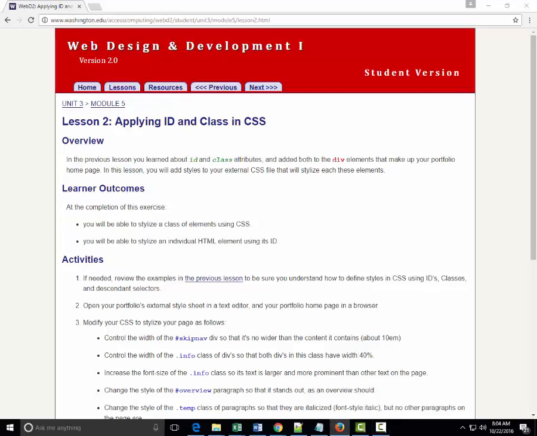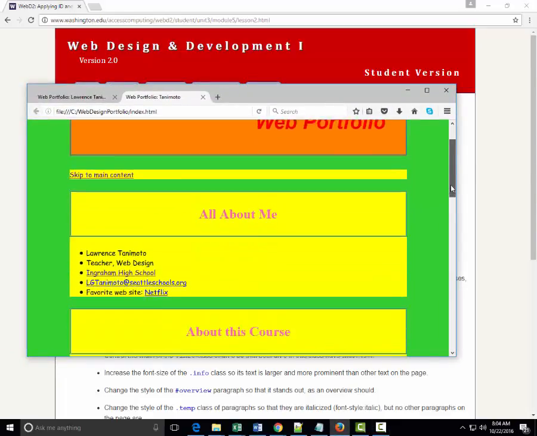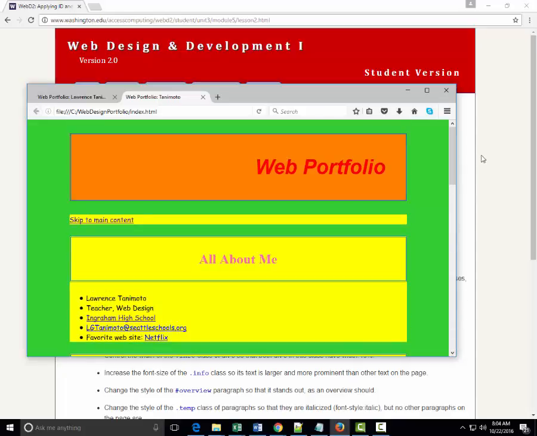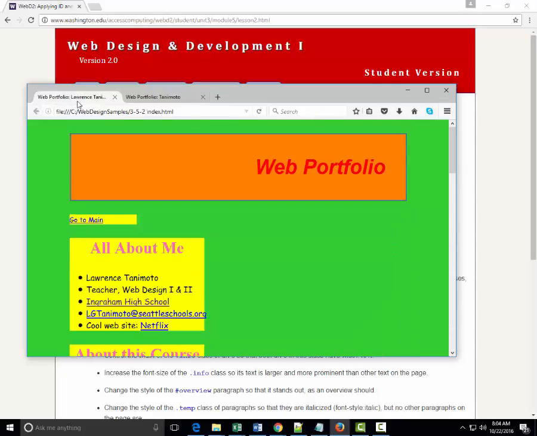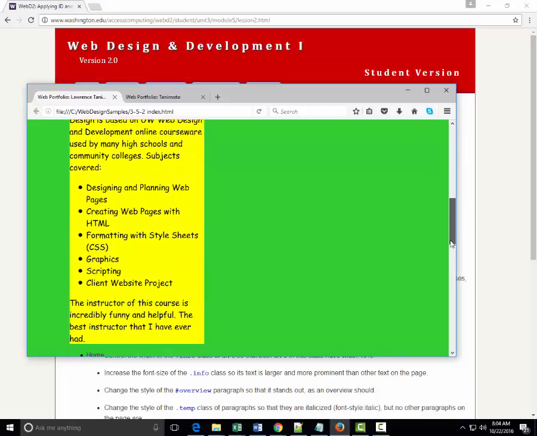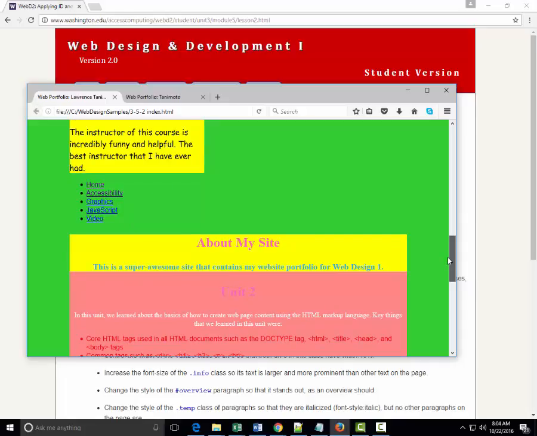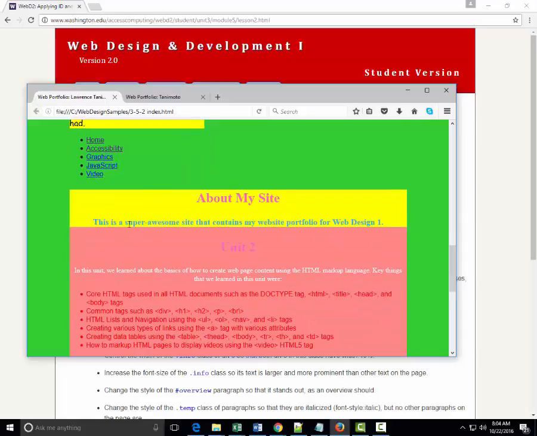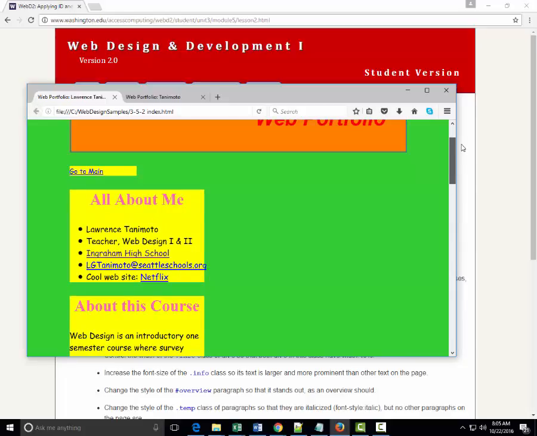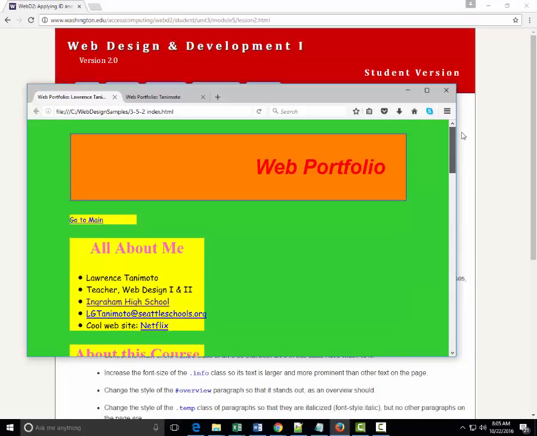And we will take our web pages from looking like something like this, to actually going in and looking like this. You can see here, notice that the all about me and about this course are about half of the web page. And you can see here we have about my site, and it has some text that is formatted a little bit different, and our main content is also formatted differently. So that's what we'll do in this particular lesson.